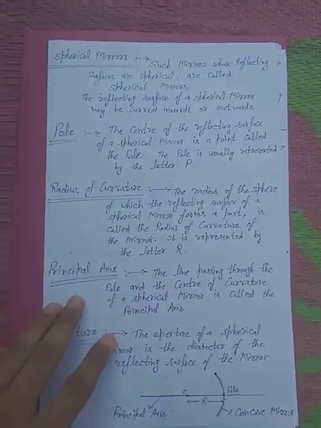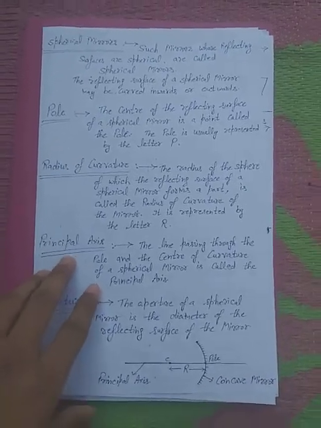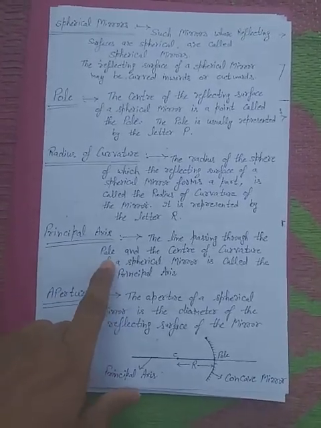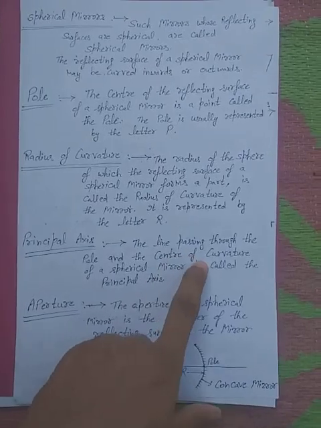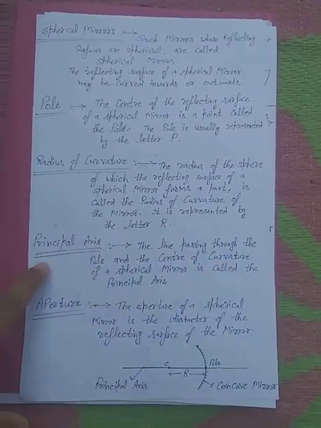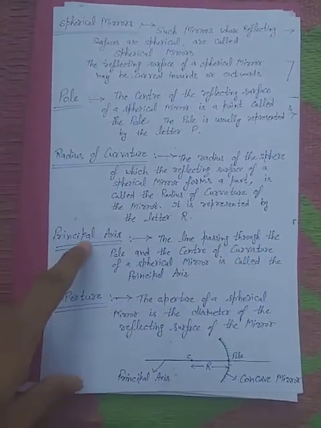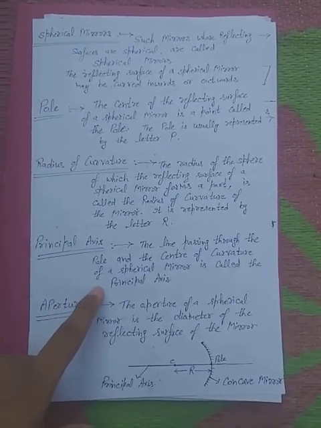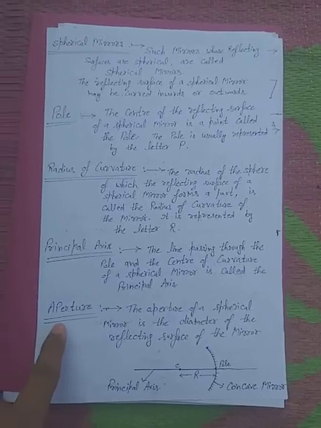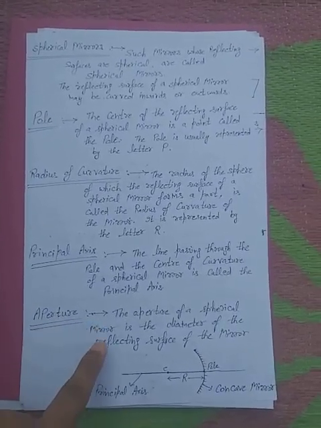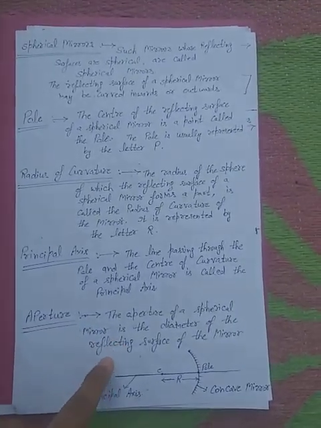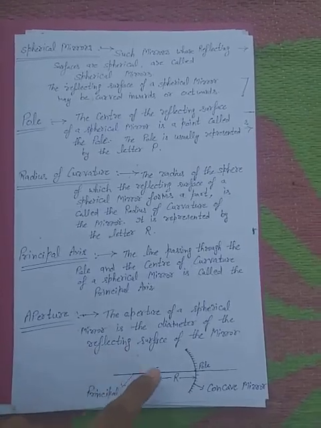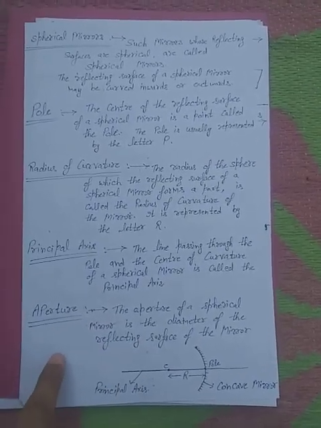Now, the principal axis. The line passing through the pole and the center of curvature is called the principal axis. Aperture of a mirror is the diameter of the reflecting surface of the mirror.